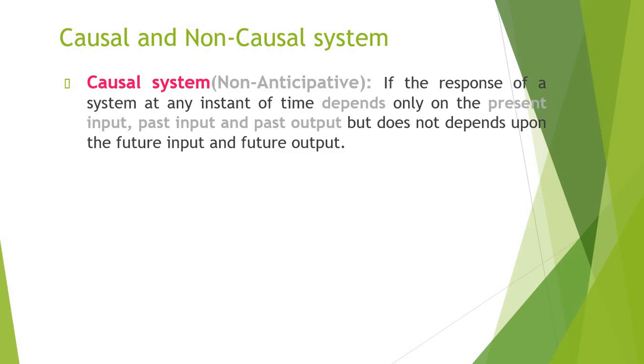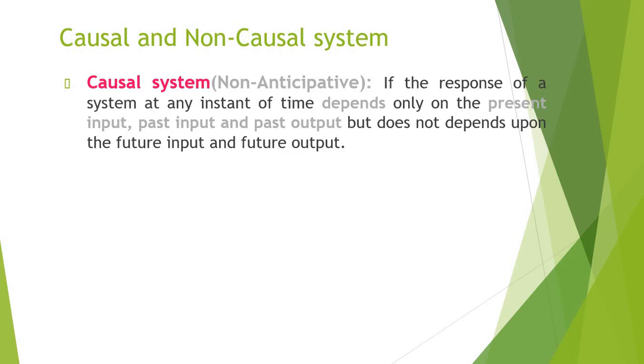Here, in the classification of systems, the causal category should not be confused with the term we defined for causal types of signals. A signal is said to be a causal signal when it is defined only for positive instants of time. So do not worry about mixing up causal signal and causal system.